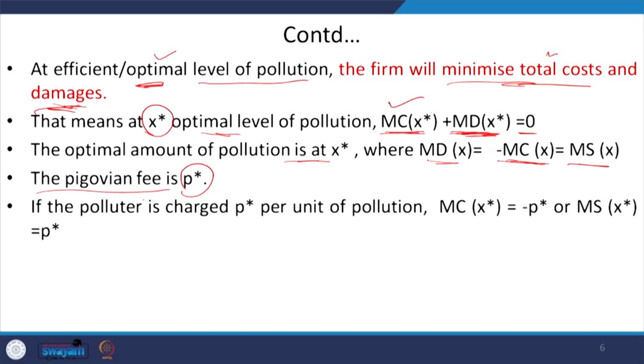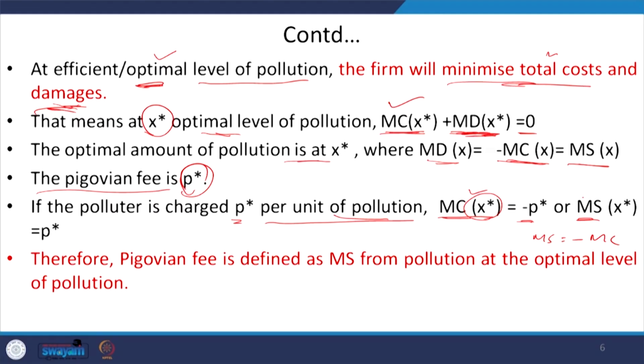If this P star is charged per unit of pollution, then the marginal cost of producing pollution would be equivalent to minus of P star, or equivalently the marginal saving. So, the marginal cost at X star is equivalent to minus of P star, or the marginal saving at the optimal level of pollution is equivalent to P star, because the marginal saving is equivalent to minus of marginal cost.